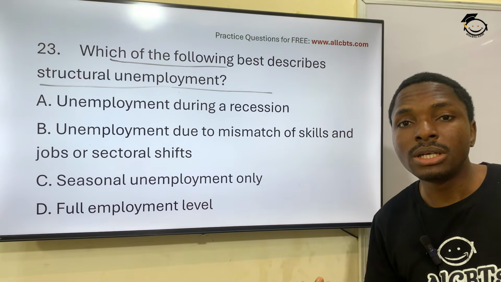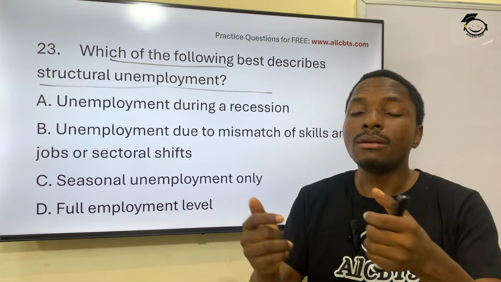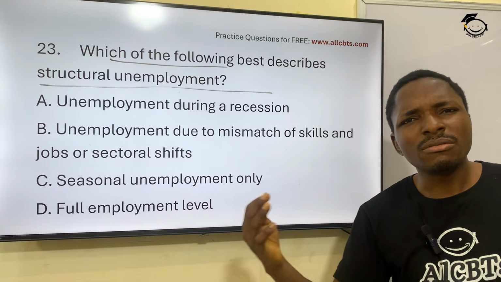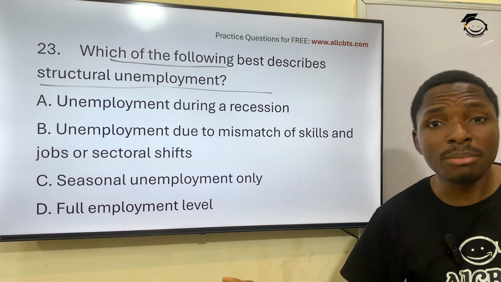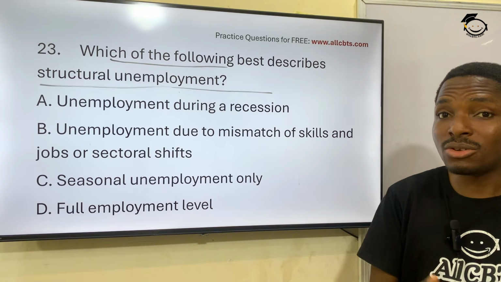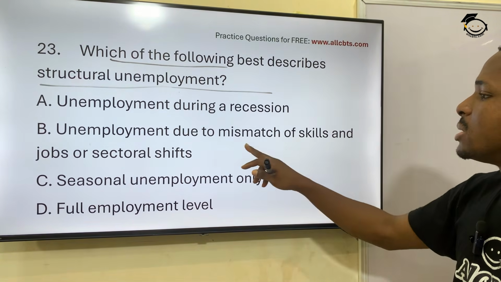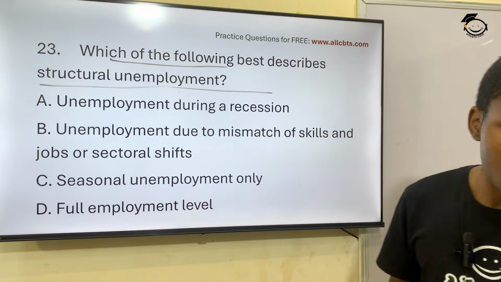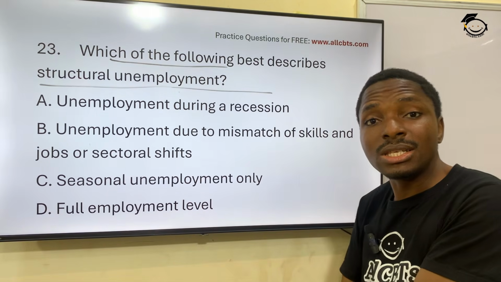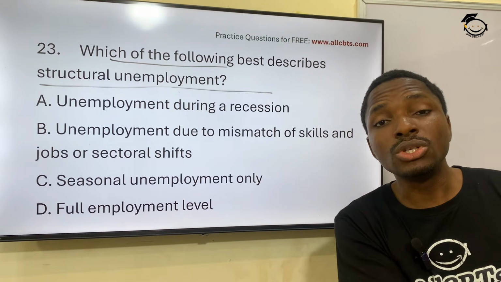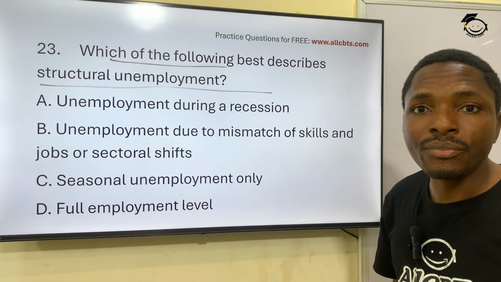For example, now in Nigeria now, new jobs are coming up like robotics, like drone managers. But a lot of people don't have those skills. So what happened? Despite they are graduates, they will be unemployed. So they are facing or experiencing what might be called structural unemployment. It's when there is mismatch of skills, okay, or sectoral shifts. There is a shift from what it used to be before to what it is now, and the person doing the job has not adapted to the new now. So he can't do the job, he has to be out of there, right?